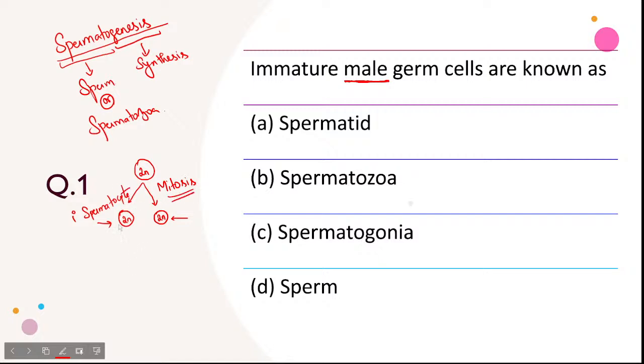After that, this primary spermatocyte will undergo meiosis 1, which is a reductional process.